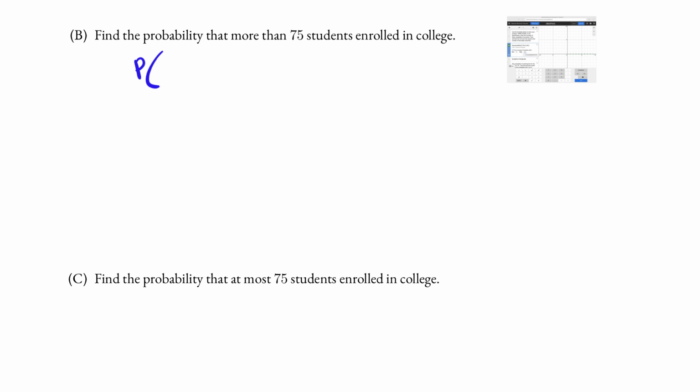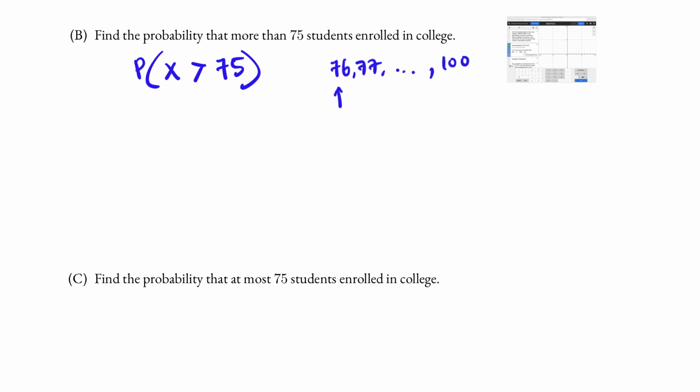More than 75 means 76, 77, 78, all the way to 100. In symbolic form, this is P of X strictly greater than 75. The values strictly greater than 75 are 76, 77, all the way to 100.